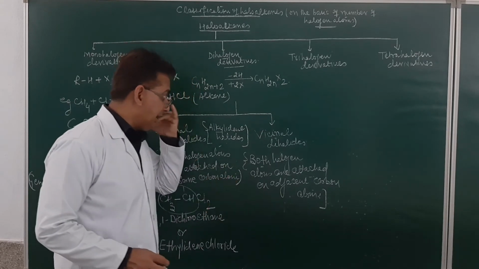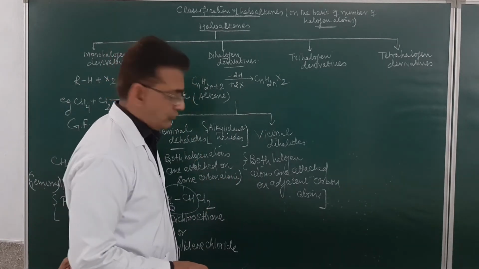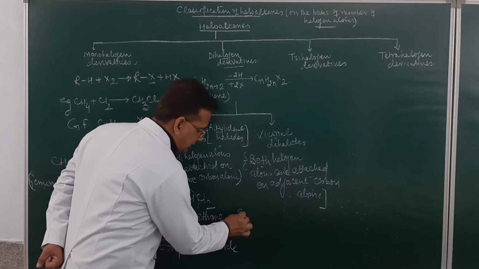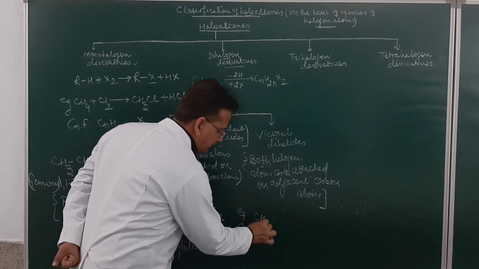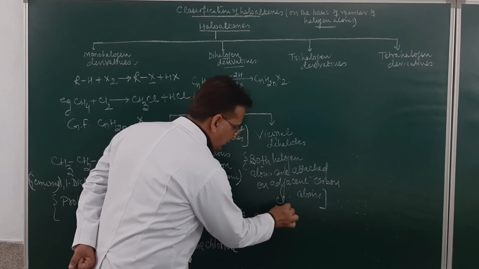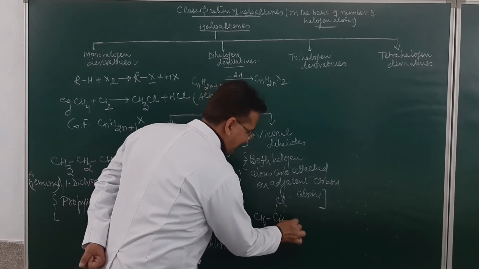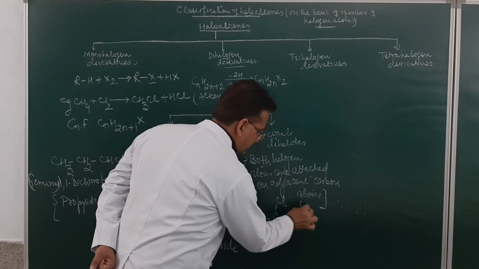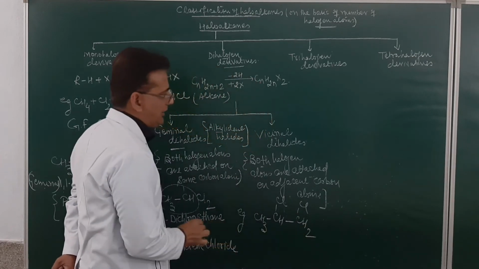This will be called vicinal dihalides. As for example, we write down this one, CH3CHClCH2Cl. Four valency must be satisfied.